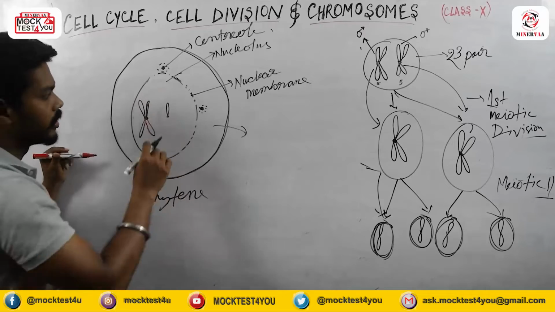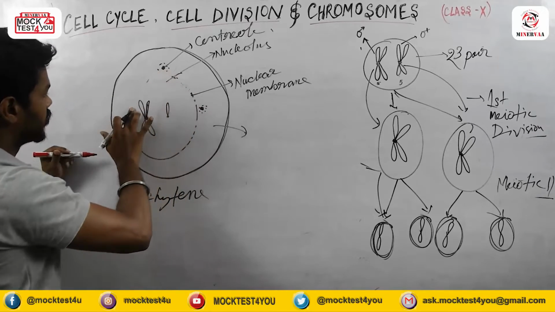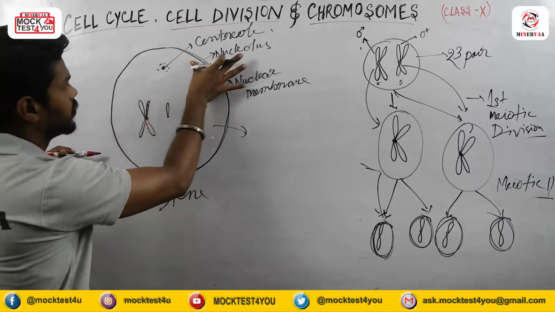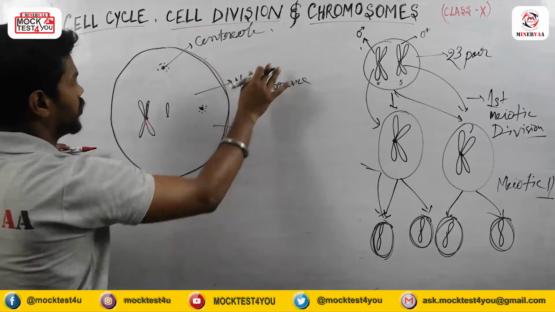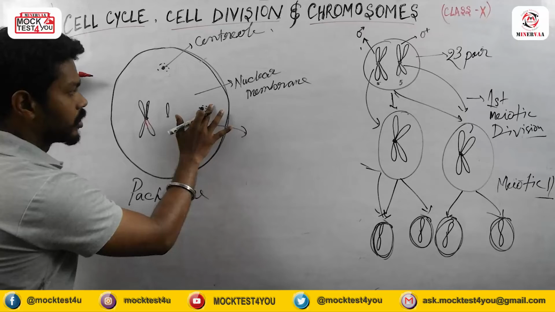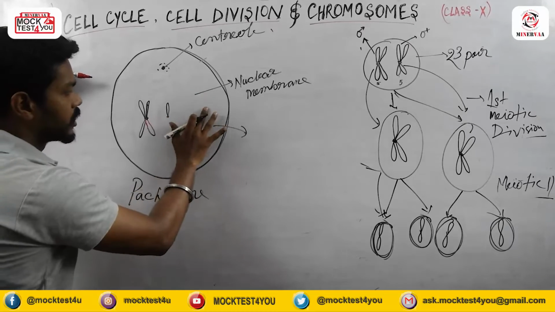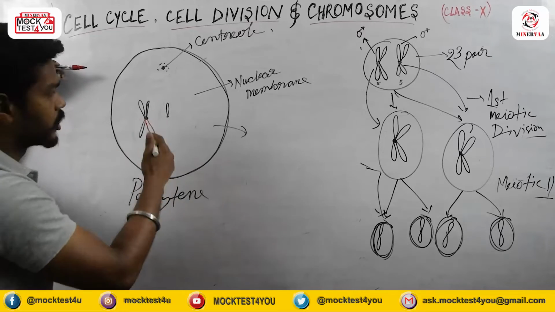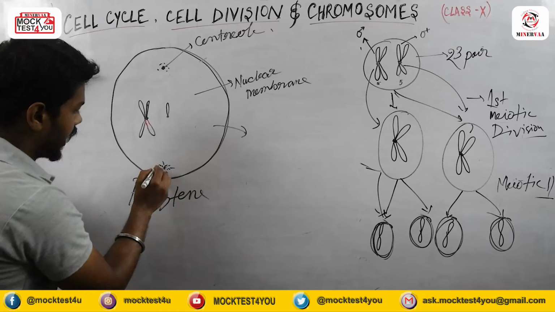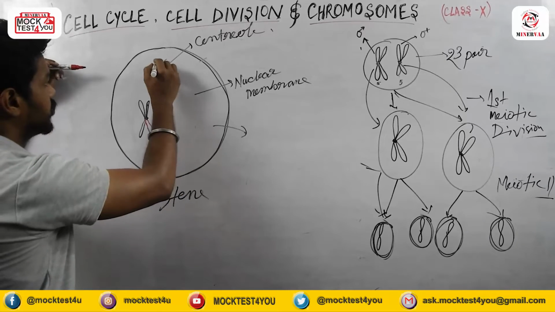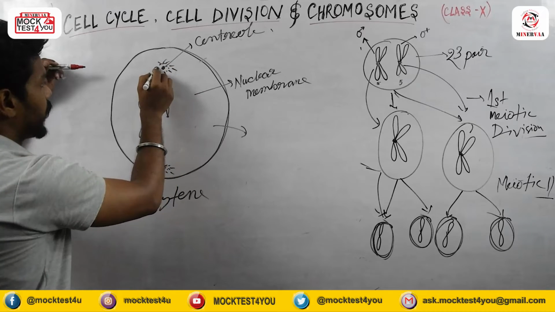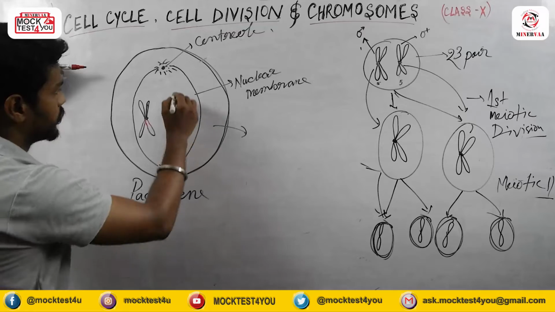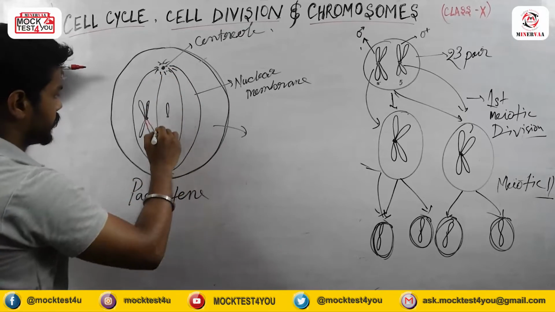The nucleolus also disappears in this case. Almost disappearing is the nuclear membrane. Okay. And the centrioles have already reached the opposite portions from each other, and the astral rays are already formed, and the spindle fiber is formed in the metaphase.